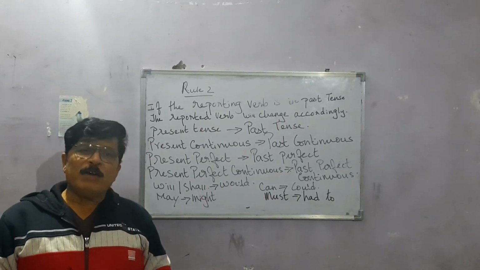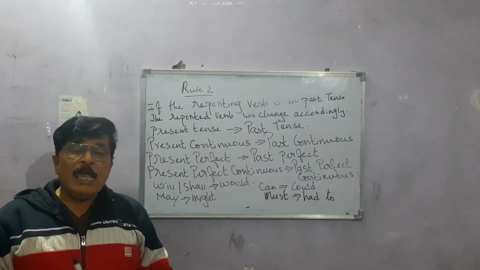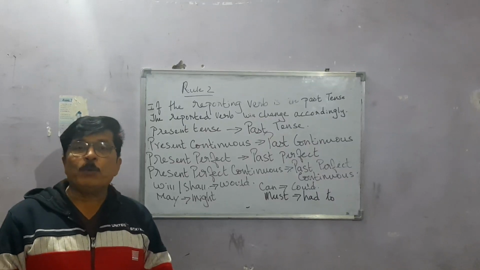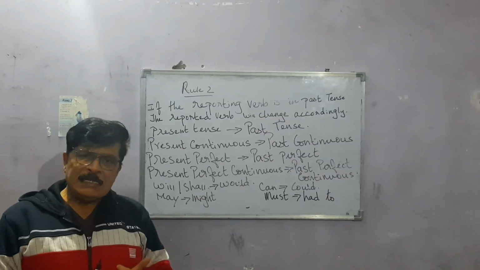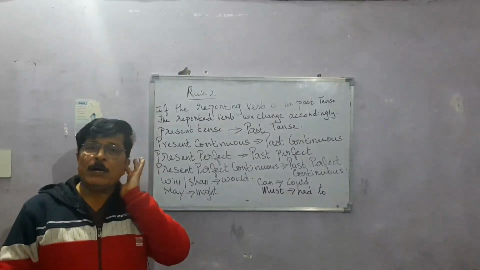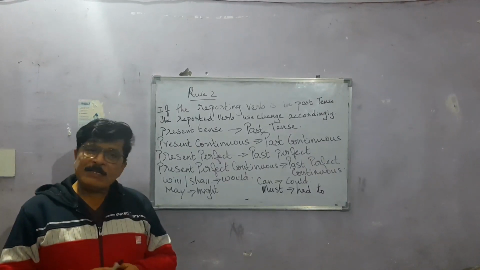There is nothing very difficult about it. It's very simple. If you have the auxiliary verb or helping verb have, has, had, together with the main verb, then we should understand that the tense is perfect tense.